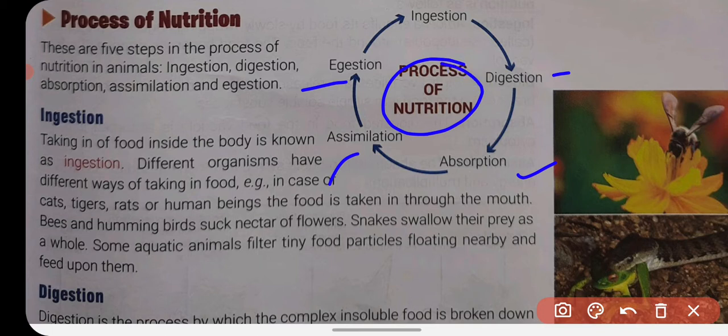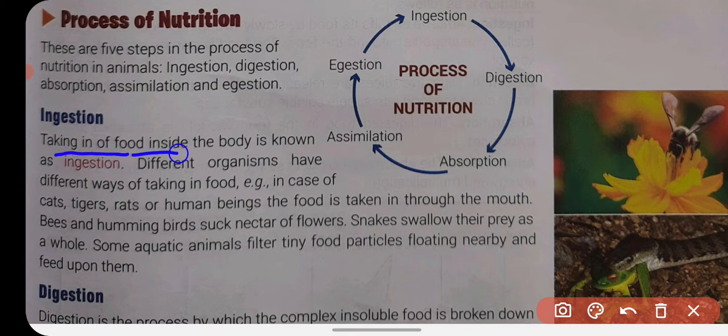One by one we will talk about what these steps are and where they take place. First of all, ingestion. What is ingestion? The taking in of food inside the body is known as ingestion.